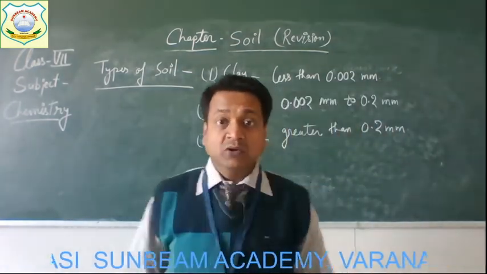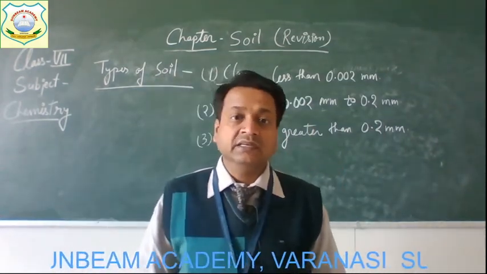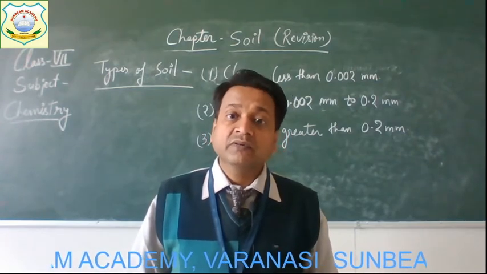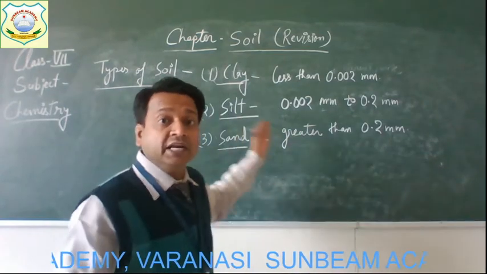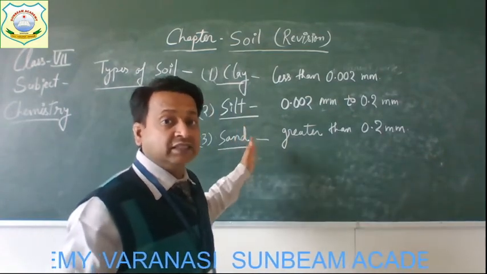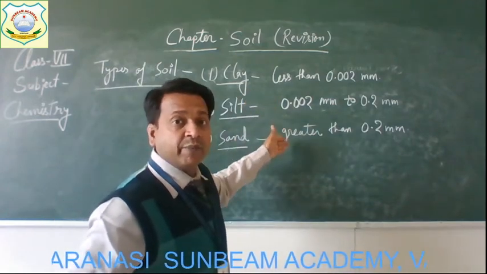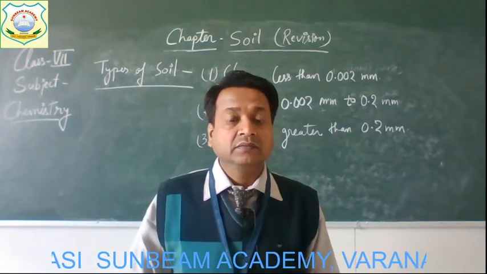Because of this size, these particles can be easily seen, and they are coarse to touch because of their large size. So these are the three types of soil particles on the basis of their different sizes, and they form the different types of soil.